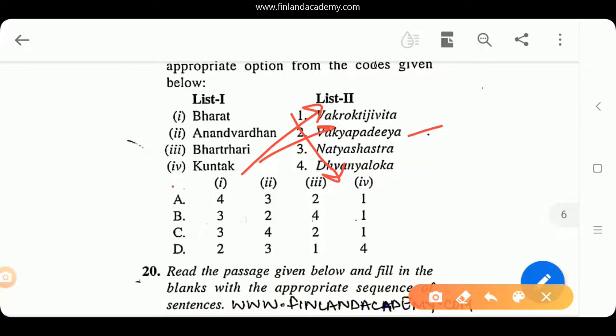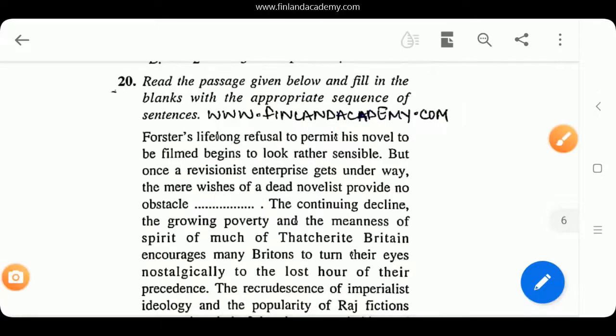Then this fourth guy, Kuntaka, he wrote this work called Vakroktijivita, as you can see here. In this work, he gave us this term called Vakrokti. Vakrokti is the term that refers to the creative faculty of a writer, without which you cannot bring aesthetic delight in your work. So in order to bring aesthetic delight, one needs to possess Vakrokti. Okay. So yeah, this is it here. Option number C is the right option. Question number 20 now.